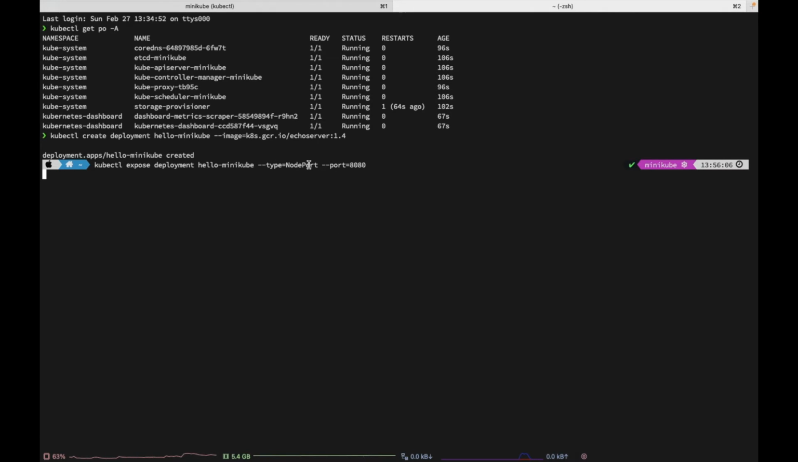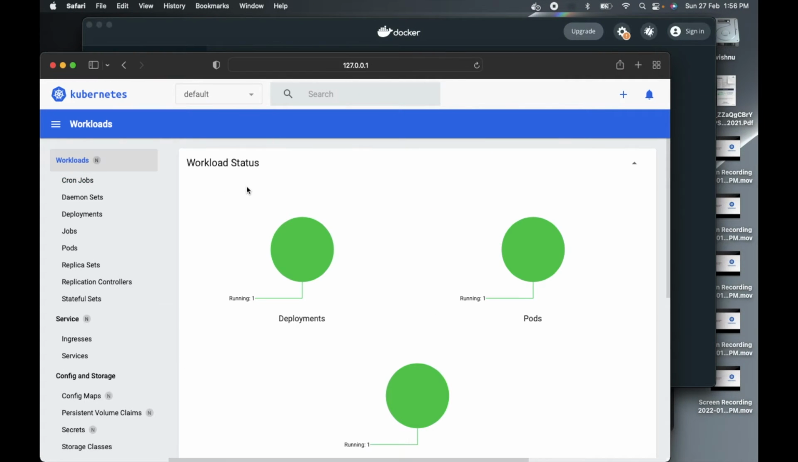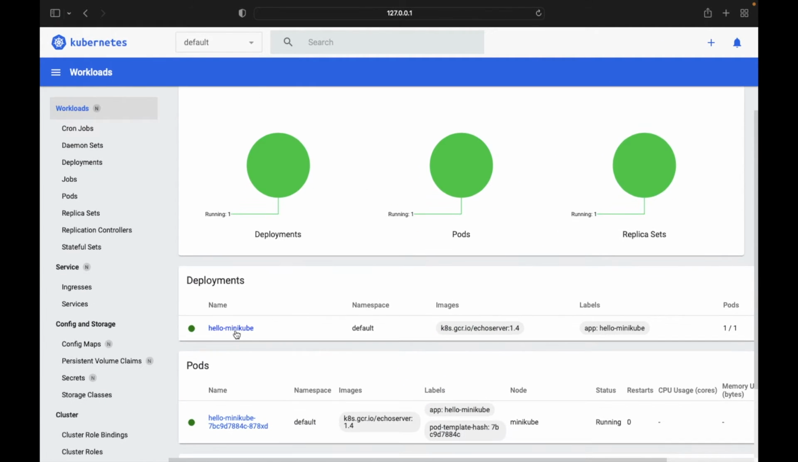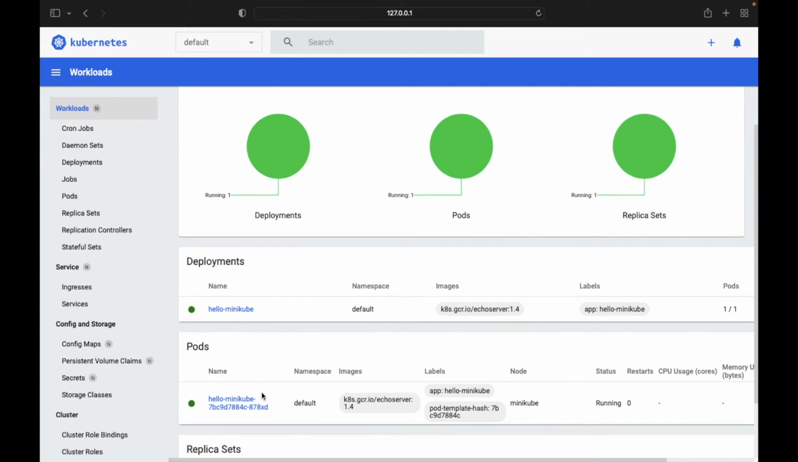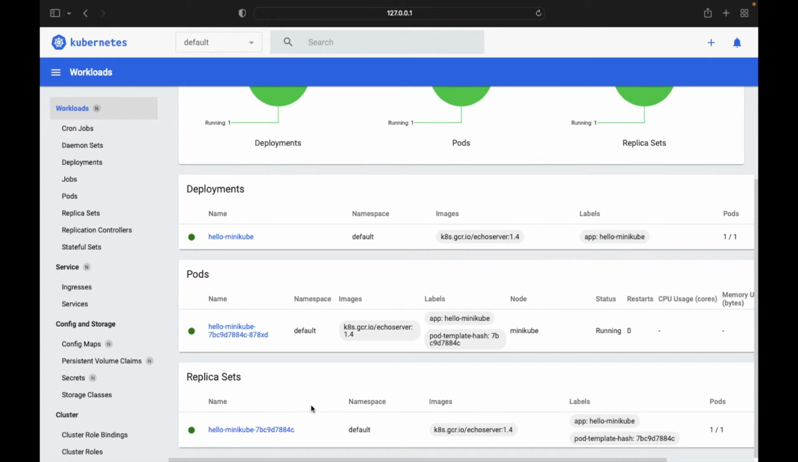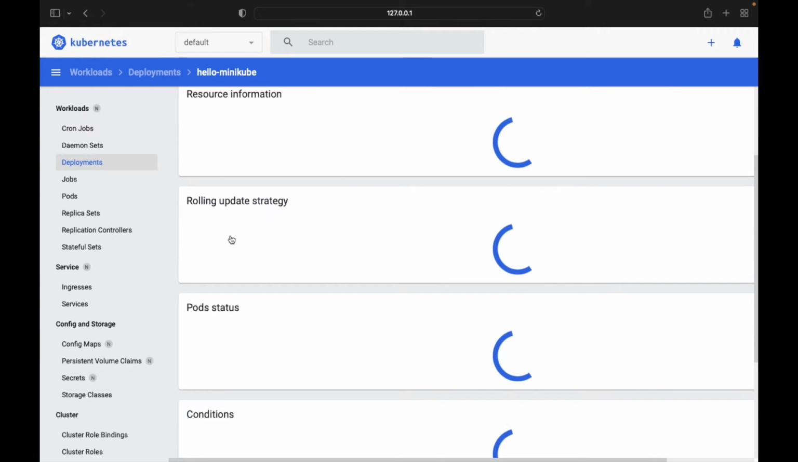We will discuss the types of services in our later videos, but as of now you just understand how we are interacting with the cluster. I will hit this. So we can see that our service hello-minikube has been exposed. So we'll go here, and then we can see in our Minikube dashboard that the hello-minikube deployment is created, and it has only one pod as of now, and it has only one replica set, so not a problem.